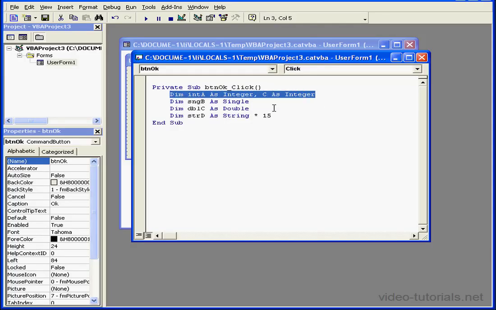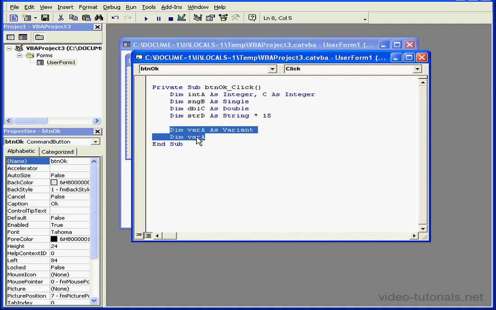It's possible to combine variable definitions in one line, as you see here. Another thing, when you declare a variant variable, these 2 statements, for example, effectively mean the same thing. Now, if I remove this part of the statement, DBLC becomes a variant type of variable.